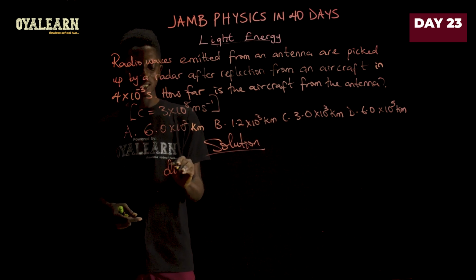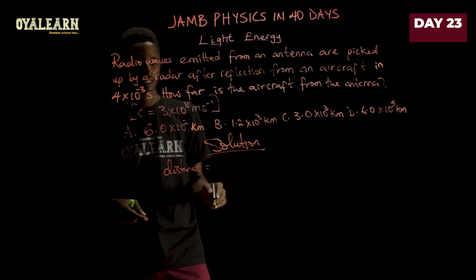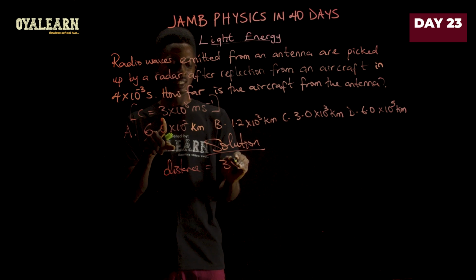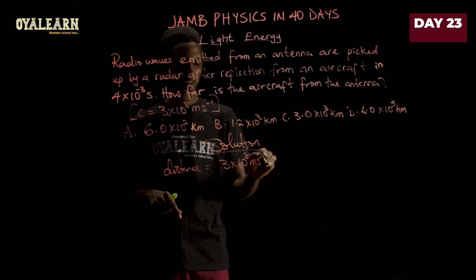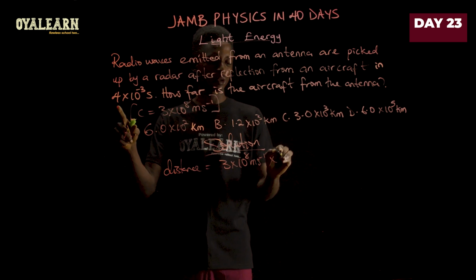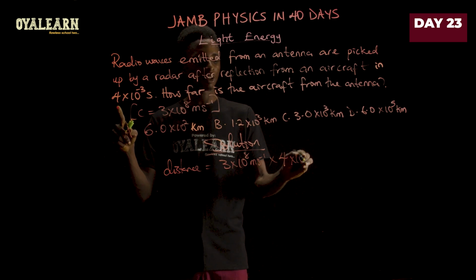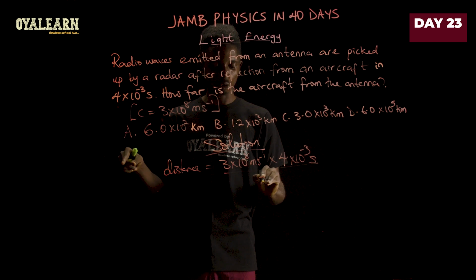So the distance would then be the speed of light, 3 times 10 raised to the power 8 meters per second, multiplied by the time, which is 4 times 10 raised to the power minus 3 seconds, all divided by 2.